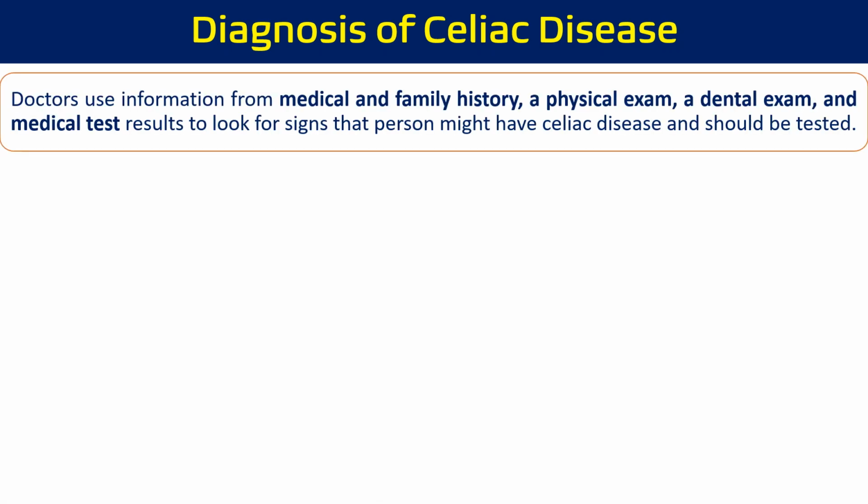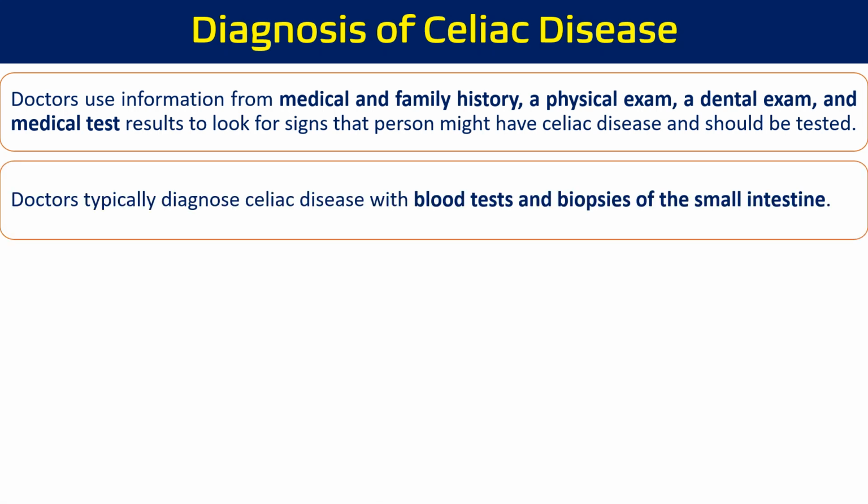Now, how is this going to be diagnosed? Doctors use information from the medical and family history, physical exams, dental exams, or medical test results to look for signs that normally cause celiac disease and should be tested. Doctors typically diagnose celiac disease with a blood test and biopsies of the small intestine.